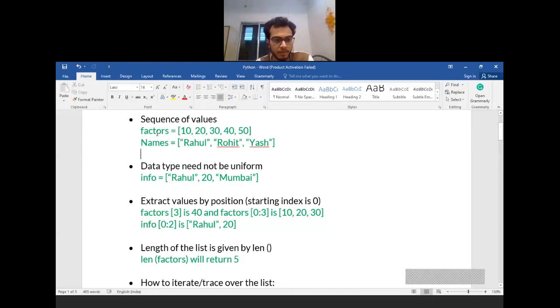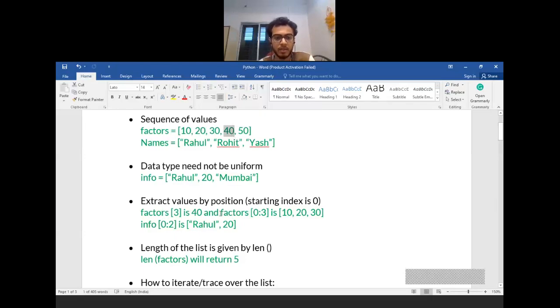If you observe, factors is the list, and the first item can be known as factors 0. This is factors 1, this is factors 2, this is factors 3, and this is factors 4. Total 5 items are there. If I refer to factors in brackets 3, that means the third location starting with an index 0. So in this list factors, factors 3 will be 40. The position number 3, if you start from 0: 0, 1, 2, 3. Factors of 3 will be 40.